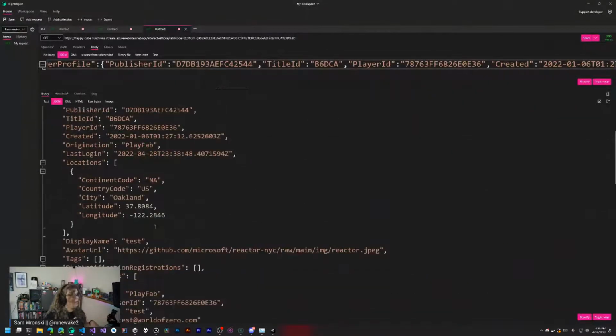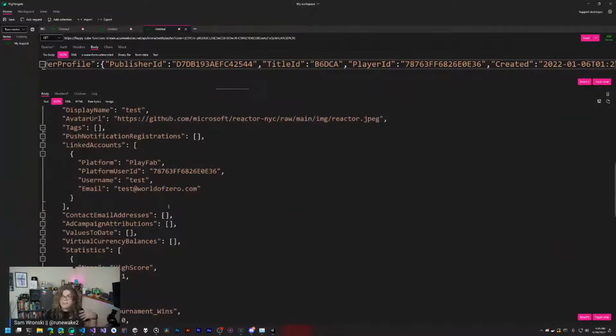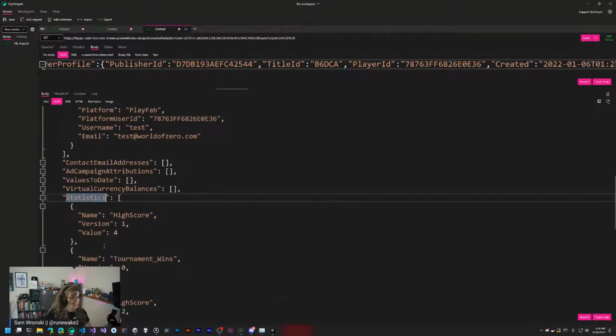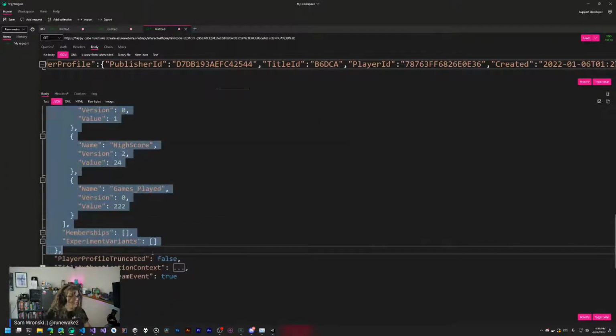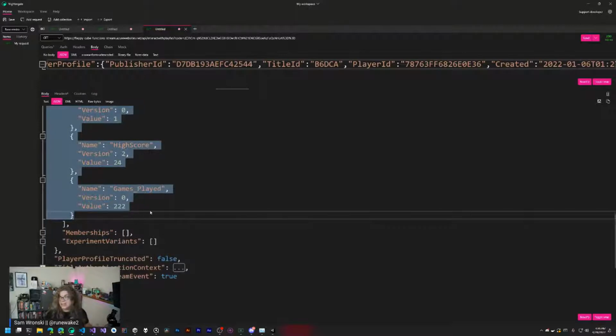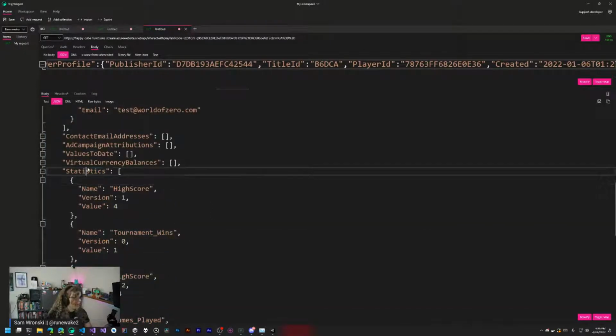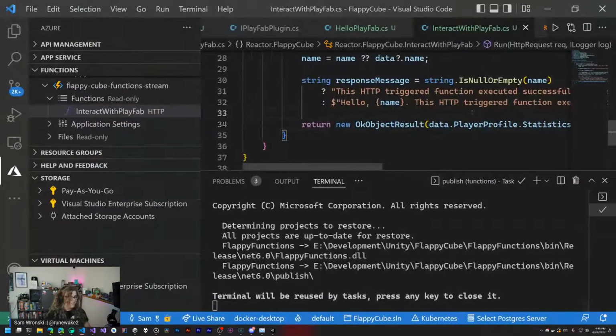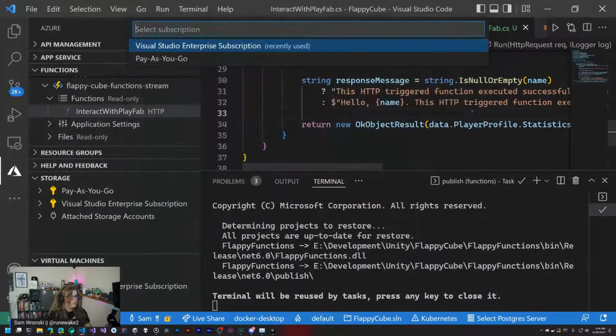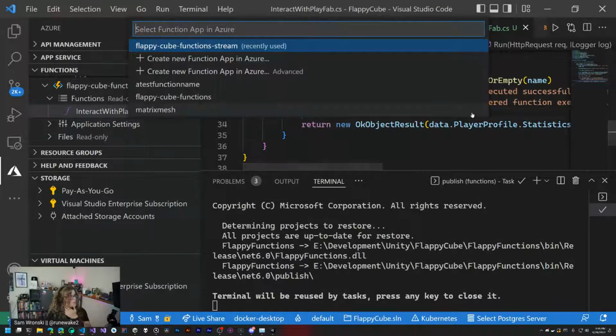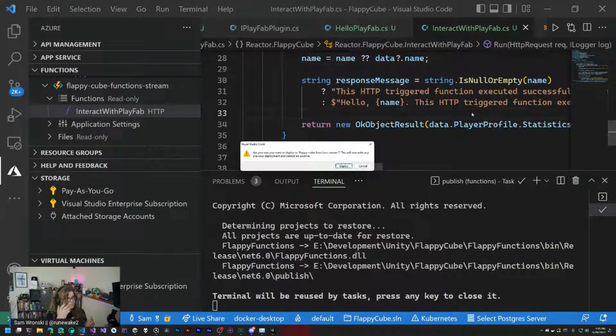We won't get any compilers for this, unfortunately, because again, it's a dynamic type. But what we're doing is trying to grab this. So we're trying to grab all of our statistics and nothing else. And so we just want to look at these statistics and let's deploy that. And so if we run this now, we should be able to deploy this function like that.